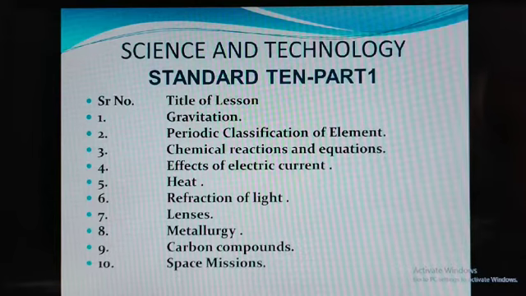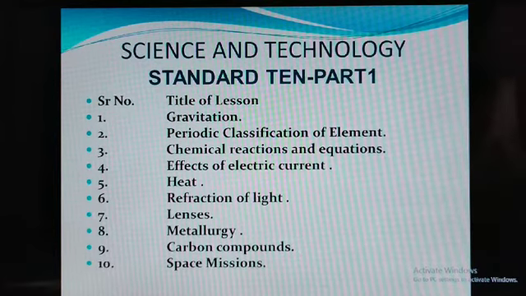It contains the following topics. First topic is gravitation. Second one is periodic classification of elements. Third is chemical reaction and equation. Fourth one is effect of electric current.